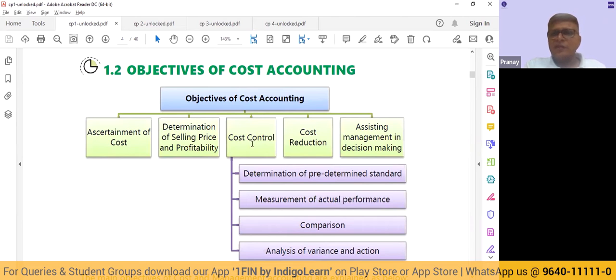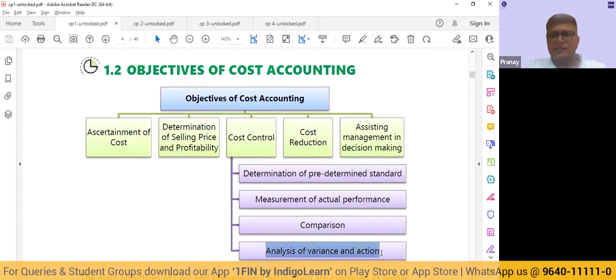What is the difference between cost control and cost reduction? It's a very important question which keeps coming in your exam time and again as a theory topic. In cost control, we are just trying to ensure that it is as per standard. We will determine a standard, measure our actual performance, and do the comparison. What is the standard versus actual? What is the budget versus actual?